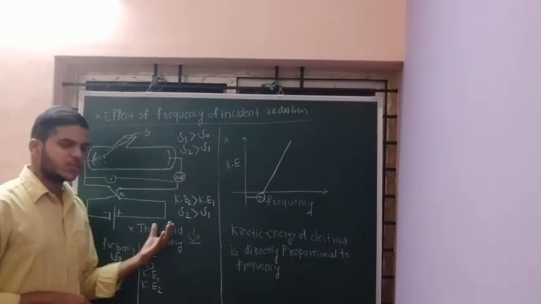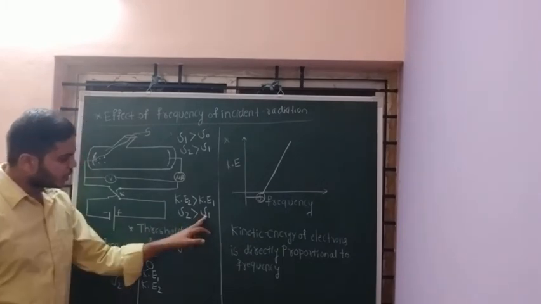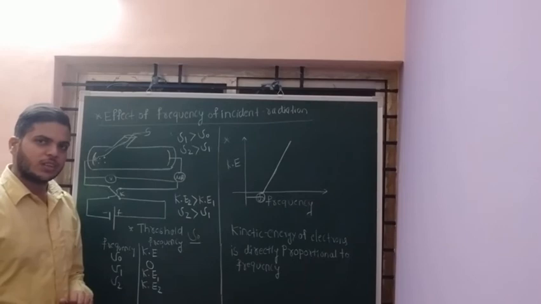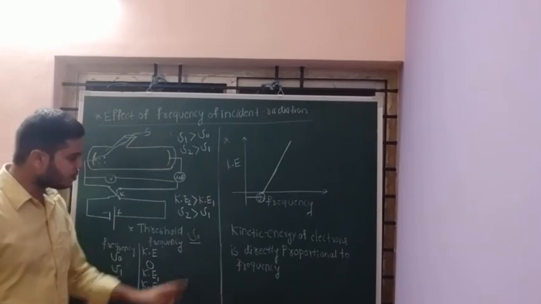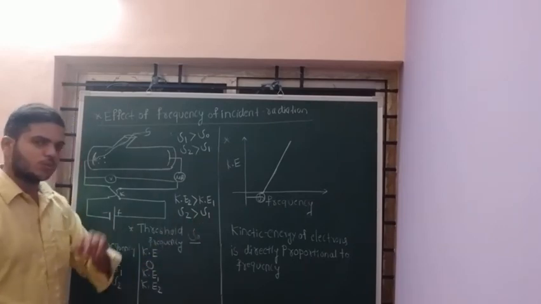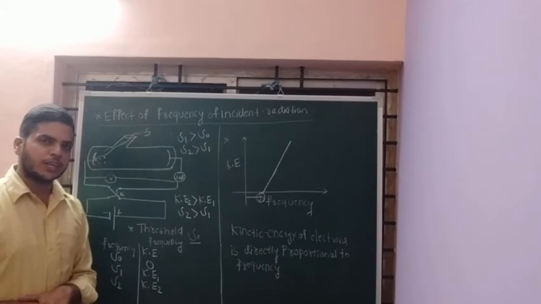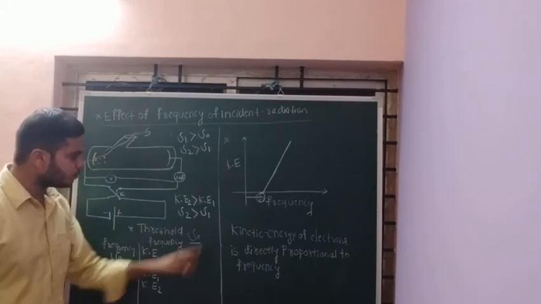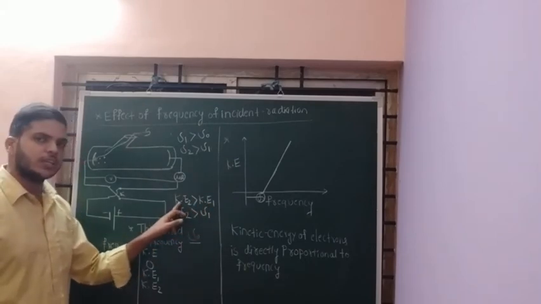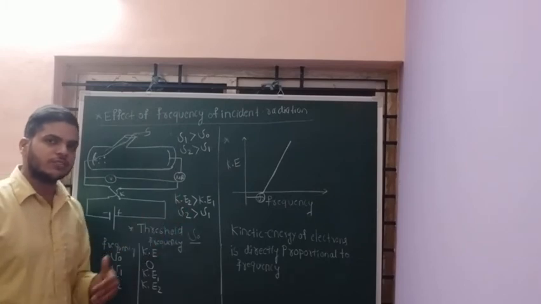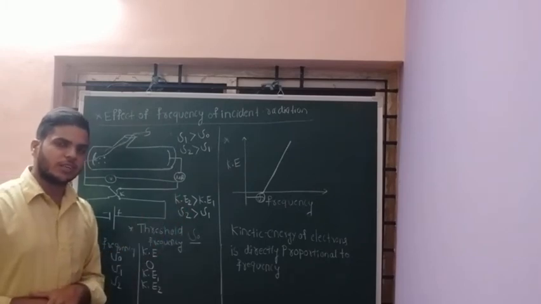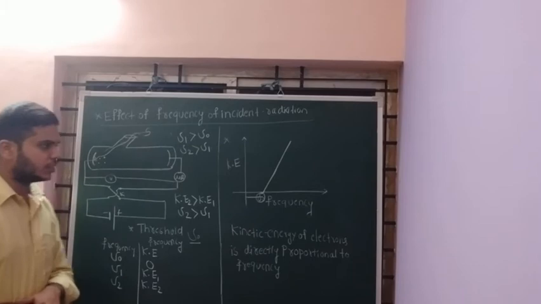Therefore, from this what do you conclude? If you increase the frequency from nu1 to nu2, automatically the electron's kinetic energy increases from Ke1 to Ke2. Therefore, if you increase the frequency, the kinetic energy of the emitted electron also increases.